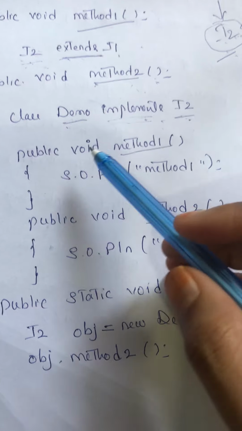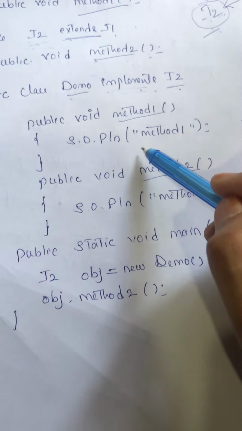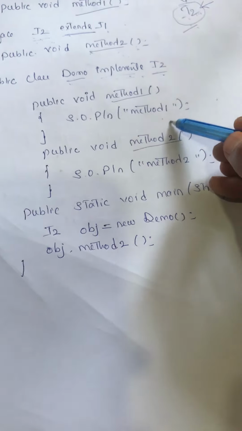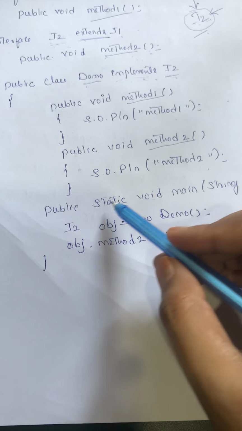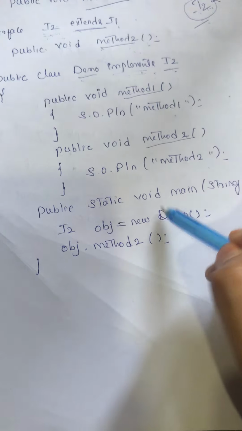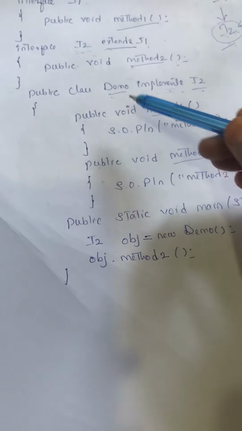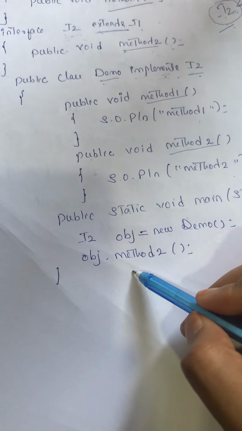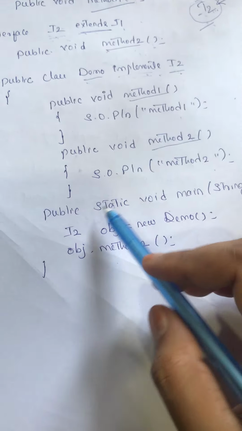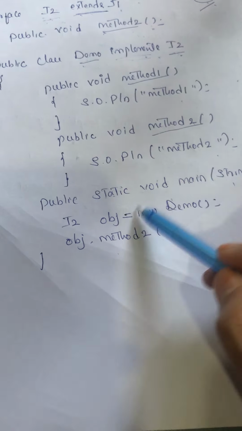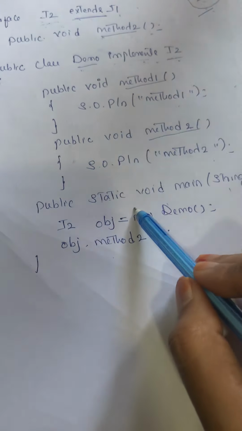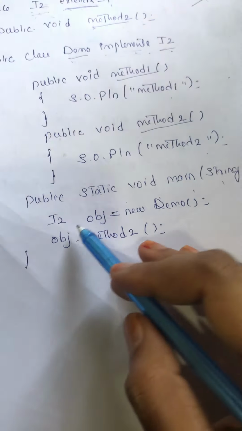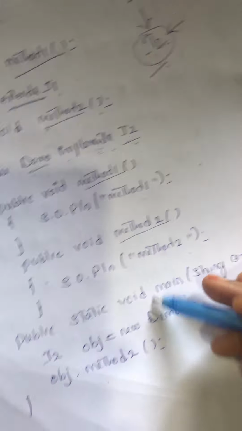Here you can see void method 1 we are displaying method 1, and method 2 we are displaying method 2. And you can provide your main inside this class itself, or you can create a separate class and write main inside that. So both are the same. You can have one more class, give your public static void main, create the object and do everything in another class.